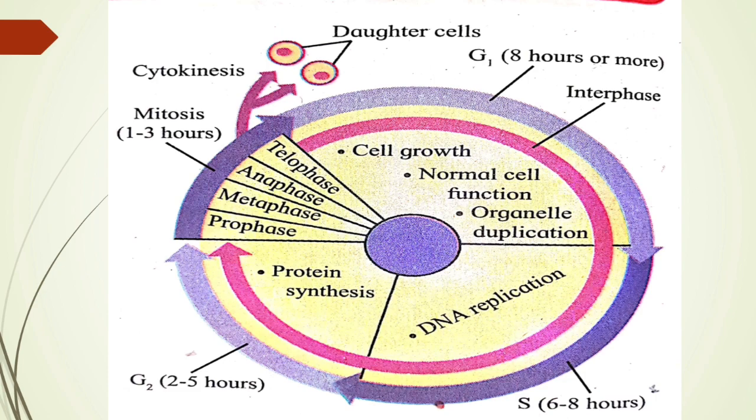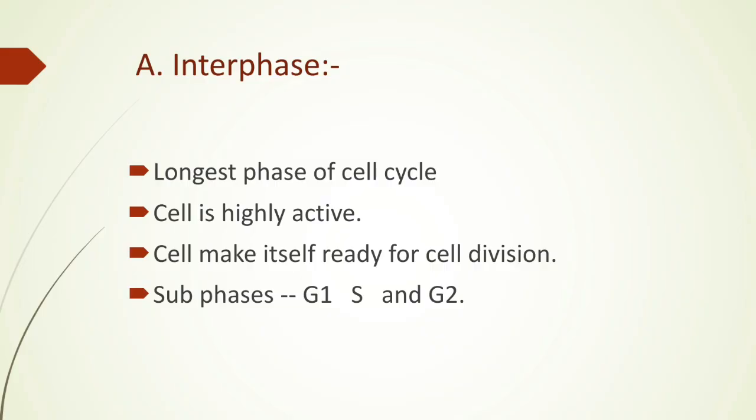In the next slide, we'll see the interphase in detail. What happens in the interphase of the cell cycle? The interphase is the longest phase of the cell cycle. The question can be asked in the examination: which is the longest phase in the cell cycle? So it is the interphase. The cell is highly active during this interphase. Metabolically it is highly active, and many functions are performed in this interphase.